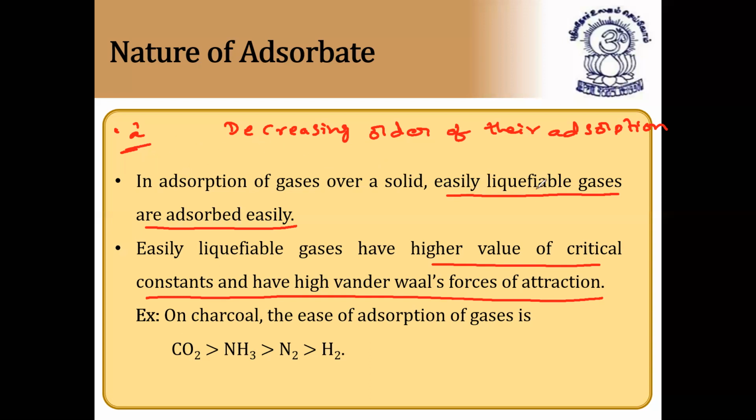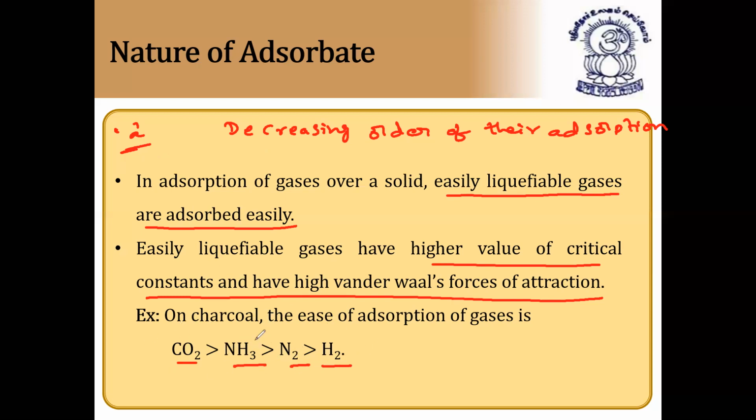Easily liquefiable gases, which have higher critical temperature, are adsorbed easily. Easily liquefiable gases have higher value of critical constants and have high van der Waals forces of attraction. So on charcoal, the ease of adsorption of gases is carbon dioxide, ammonia, nitrogen, hydrogen. Like this, the decreasing order they'll ask.